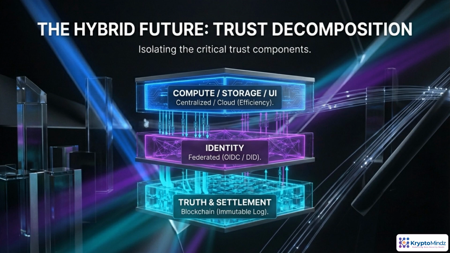Trust decomposition means you stop asking one layer to do everything. At the top, you optimize for speed and UX. Compute, storage, and UI live in conventional cloud or data center stacks. They can scale, change frequently, and even fail without corrupting your root of trust.